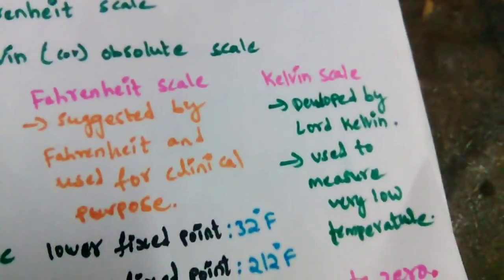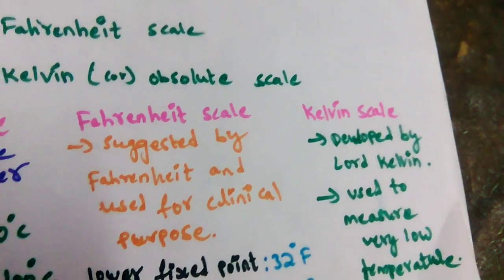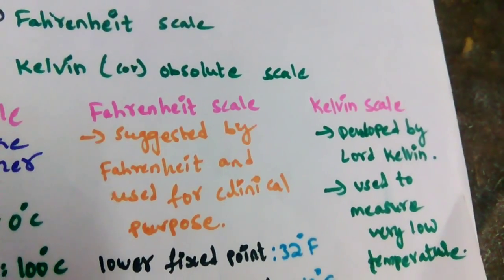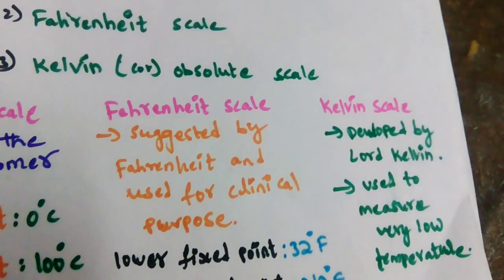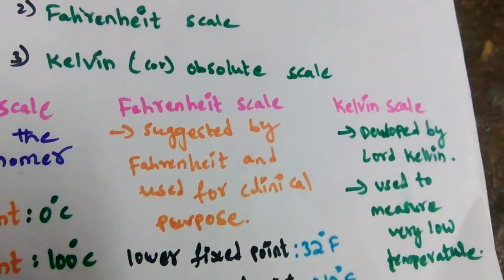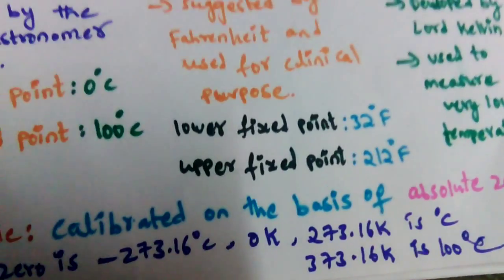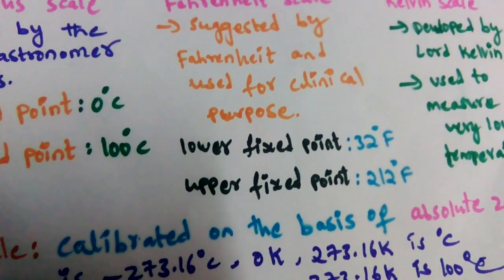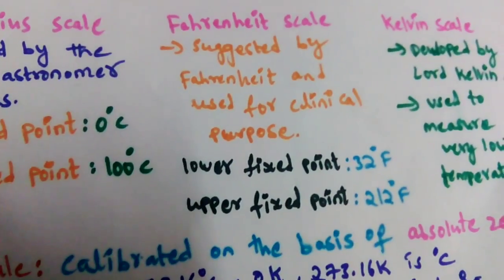Okay, let's move on to the Kelvin scale. Absolute zero is minus 273.16 degrees Celsius on the Celsius scale. As we discussed, on the Kelvin scale it is taken as 0 Kelvin. 273.16 Kelvin corresponds to 0 degrees Celsius, and 373.16 Kelvin to 100 degrees Celsius.